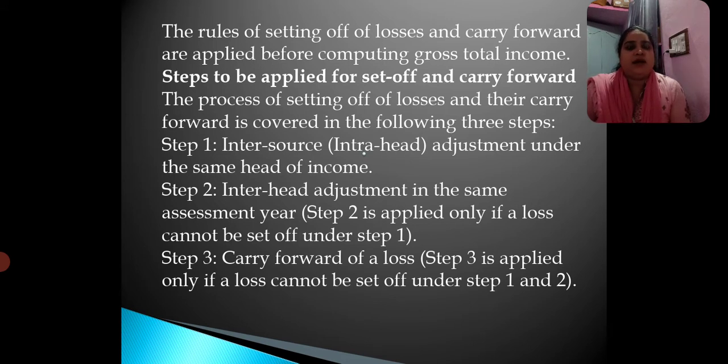So here, the second step is to make an inter-head adjustment in the same assessment year. Step 2 is applied only if the loss cannot be set off under step 1. If it is not possible to do inter-source adjustment, only then you can do inter-head adjustment during the same assessment year. Coming to the third step, carry forward of the losses. Step 3 will be applied only if the loss cannot be set off under step 1 and step 2.